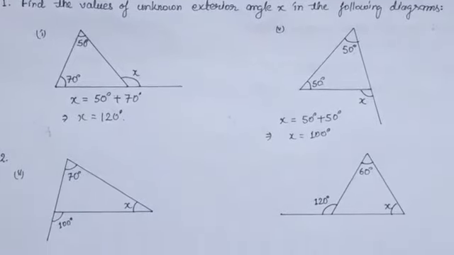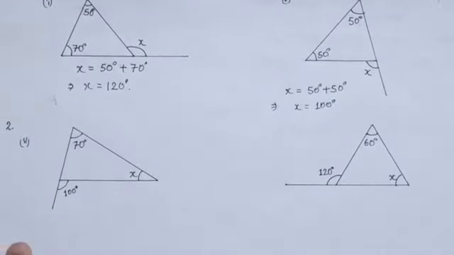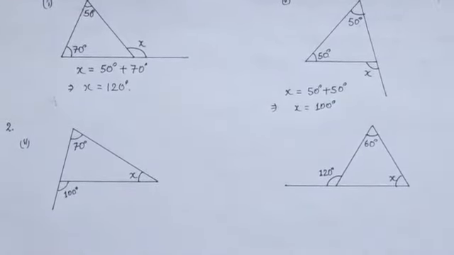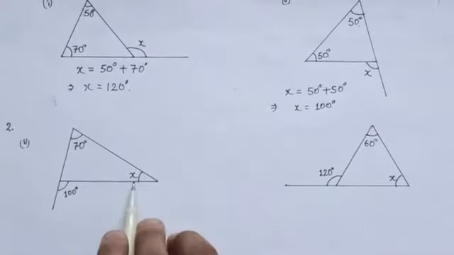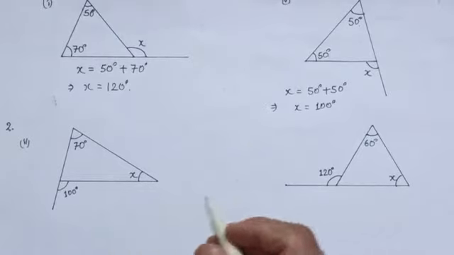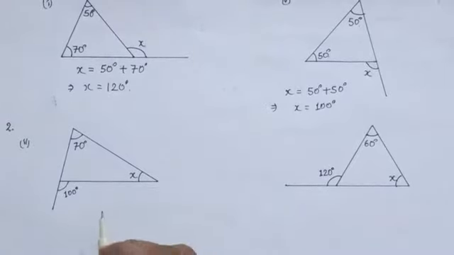Now let us see the second question. In this question, using the external angle property, we have to find the interior angles x. Here in both the figures, x is the interior angle. So let us solve each of these parts one by one.